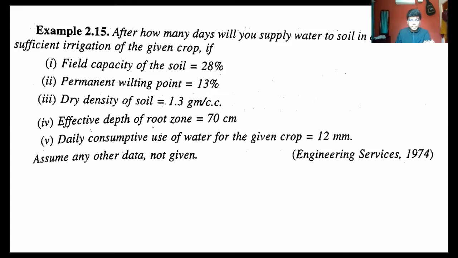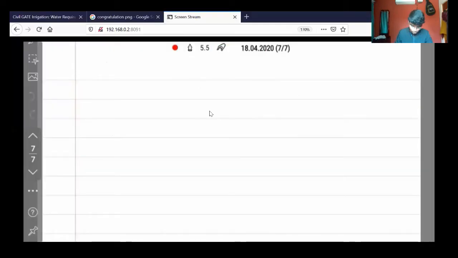So they ask you to calculate after how many days you will supply the water to the soil in order to ensure the irrigation efficiency. So you have to calculate them. We'll get into the problem solution. By definition, the available moisture can be calculated, I will share the screen please. So, solution of the problem.